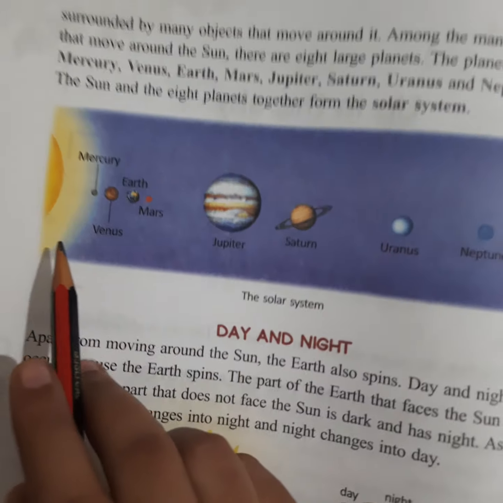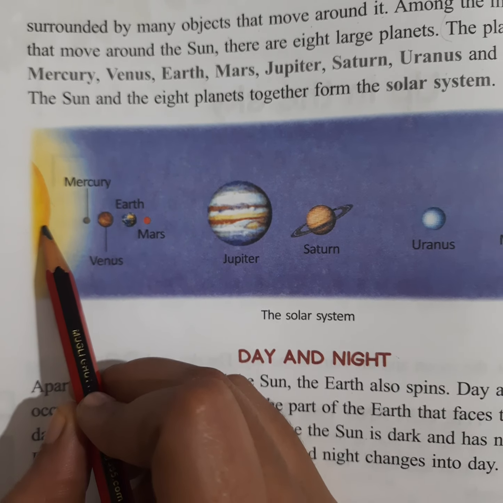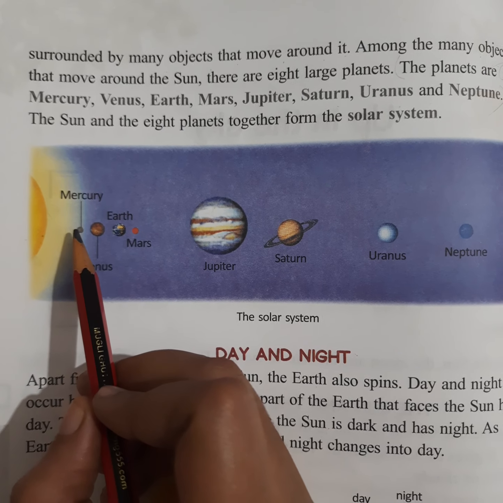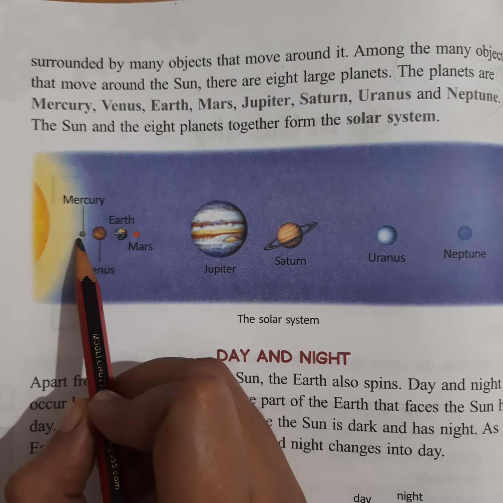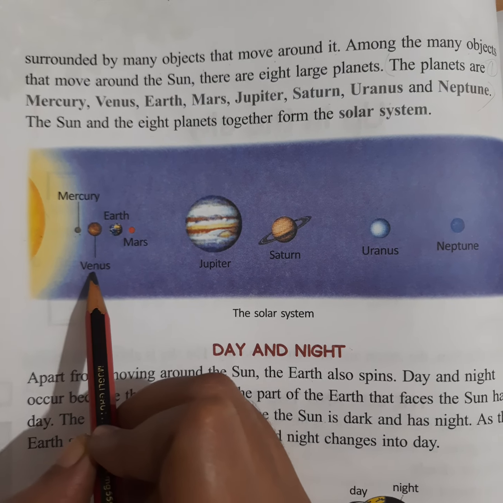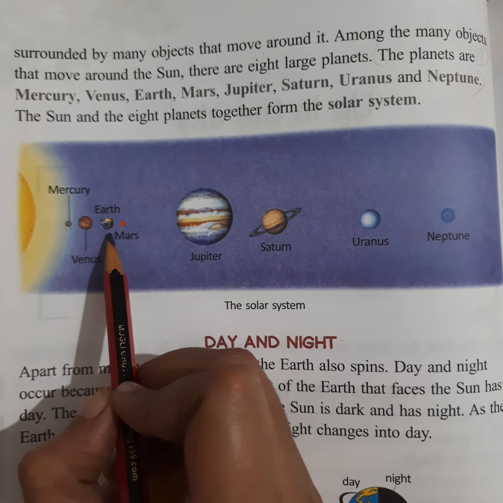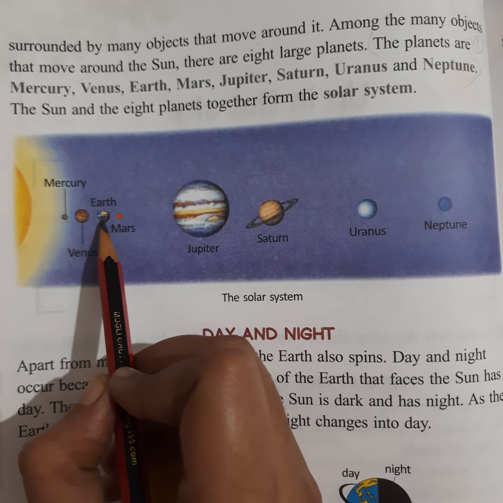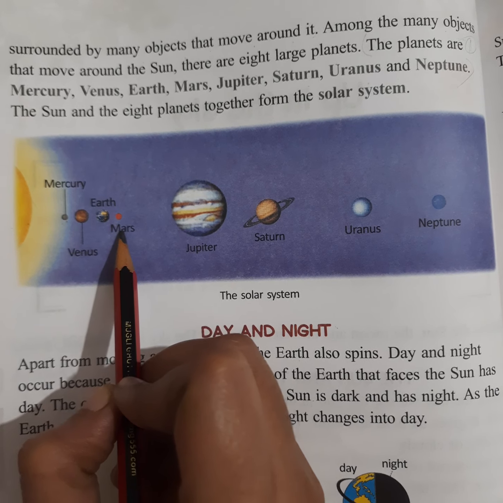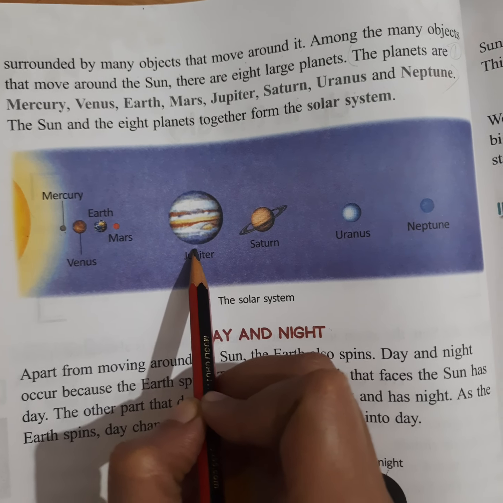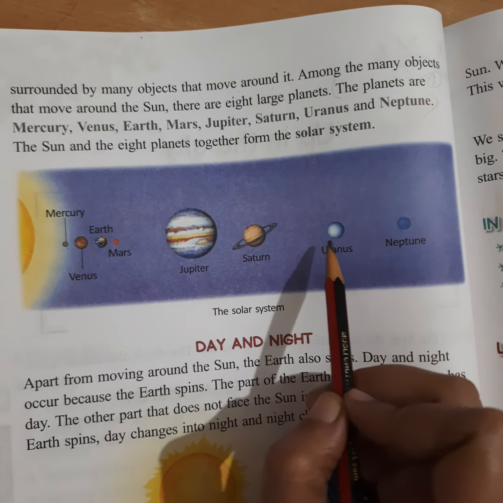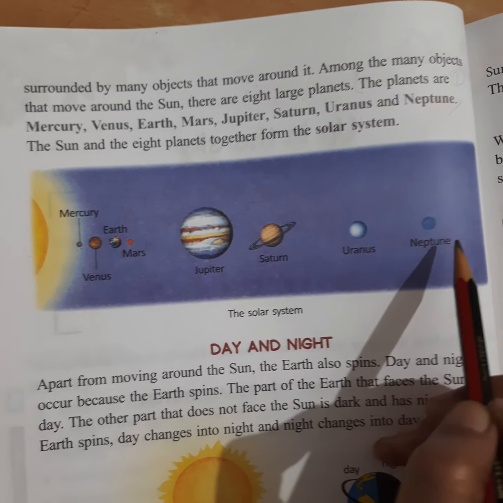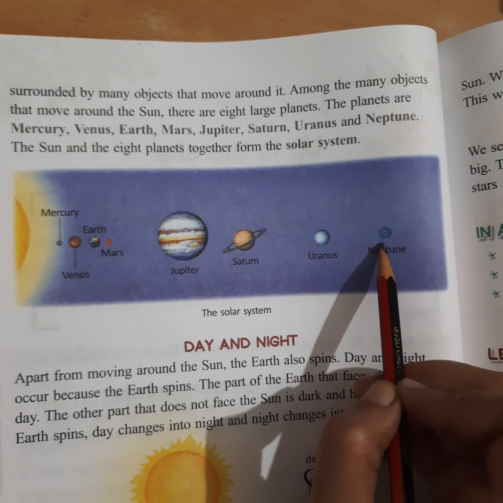As you see in this picture, the first planet around the sun is Mercury. Then second is Venus, and third is Earth that we live on. Fourth is Mars, then fifth is Jupiter, then sixth is Saturn, seventh is Uranus and eighth is Neptune.